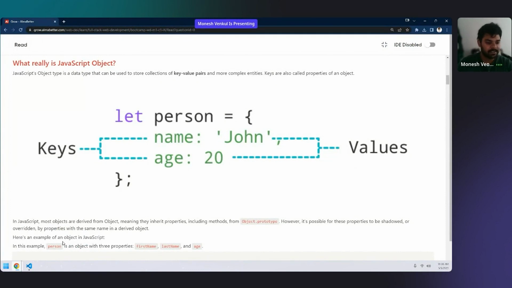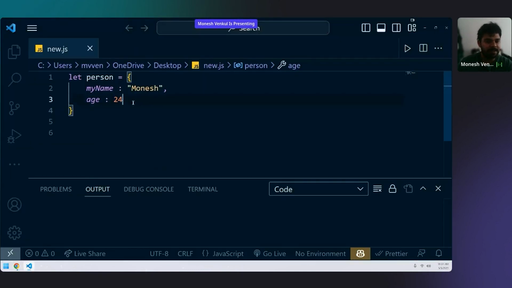Now I will do some changes. Tell me what are the keys and what are the values.